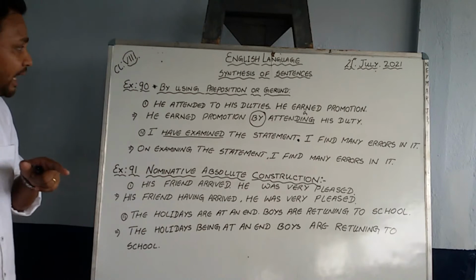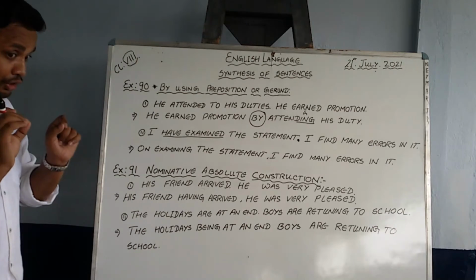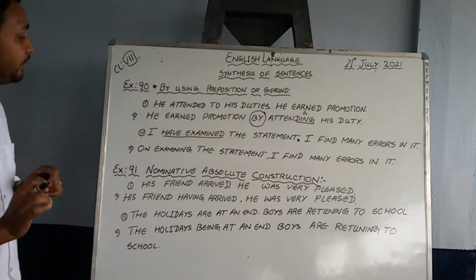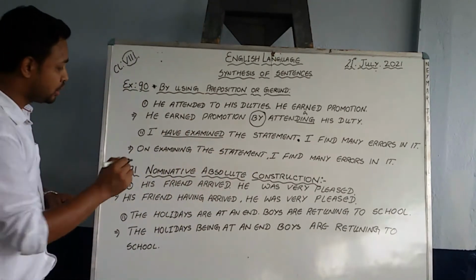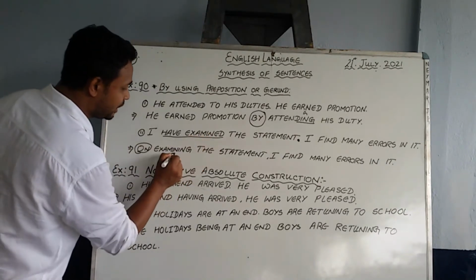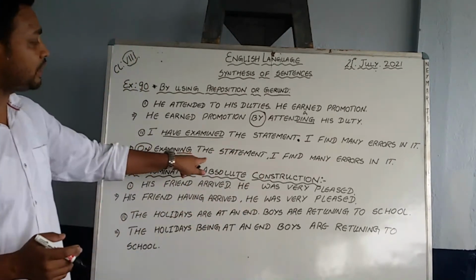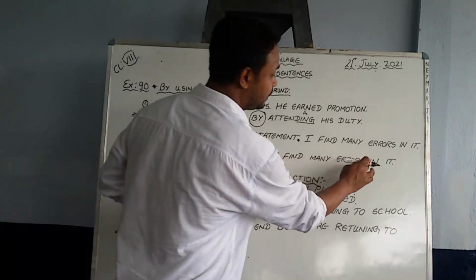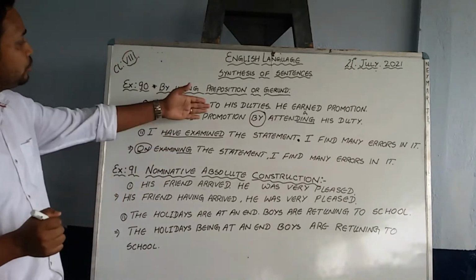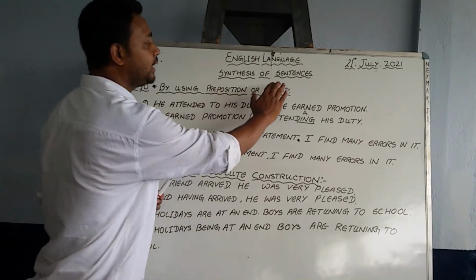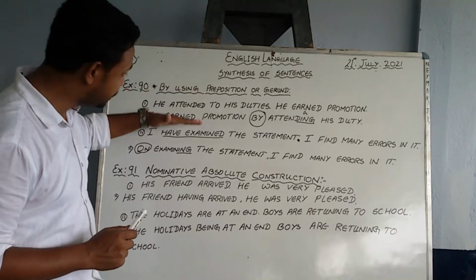Now when we try to make these two sentences into one by using preposition, our first intention is to put the correct preposition. Now when we write an answer, it becomes: on examining the statement. On is what? Preposition. Examine, we have written ing out here. On examining the statement, which is continuous tense. On examining the statement, I find many errors in it. Am I clear? So this is how we need to change two sentences into one by using preposition and gerund. So this is what you need to do and what you need to understand out here.